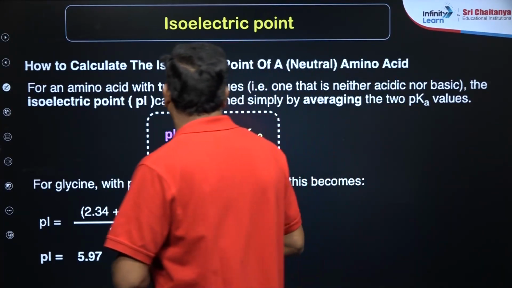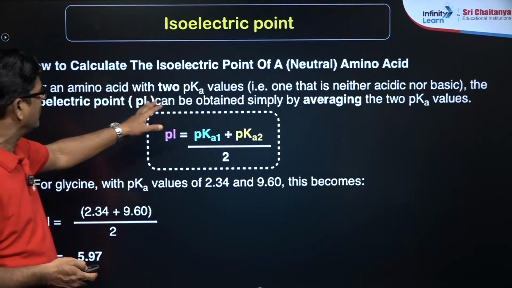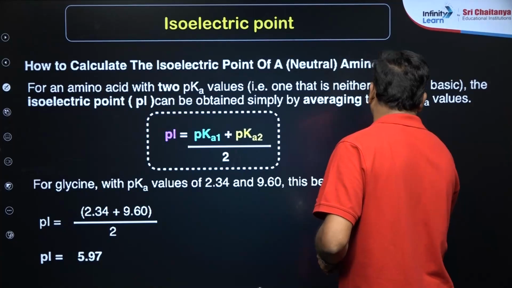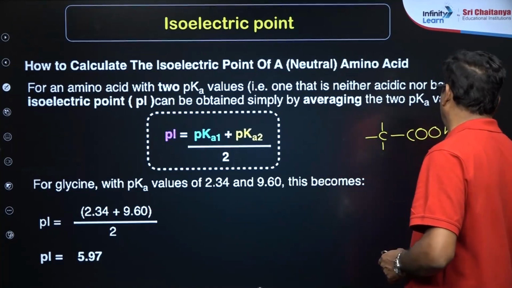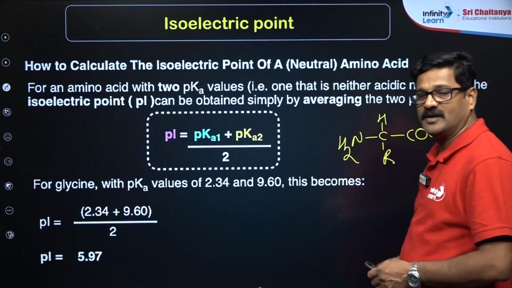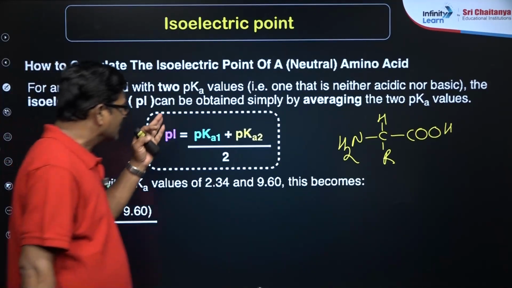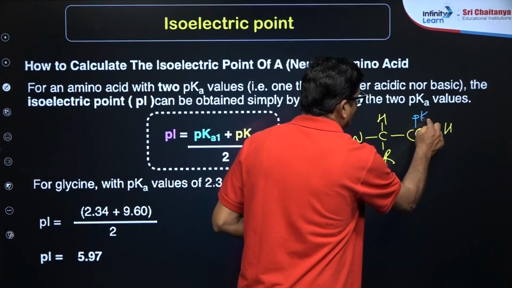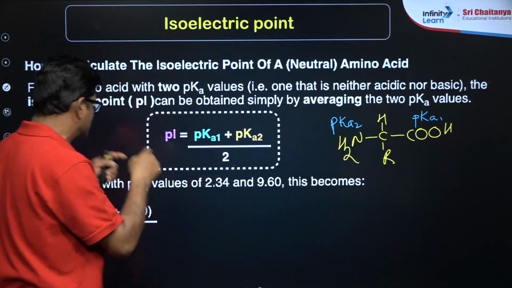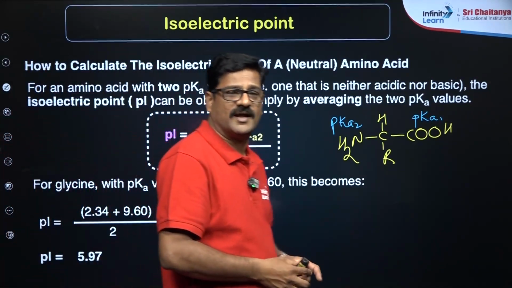Now how to calculate the isoelectric point for a neutral amino acid, with 2 pK values? Let us say there is a COOH group and an NH2 group, and this is hydrogen and this is R. Depending upon R, there are 20 different amino acids. Let us say this has a pKa1 value and this has a pKa2 value, and the average of pKa1 and pKa2 is the isoelectric point.